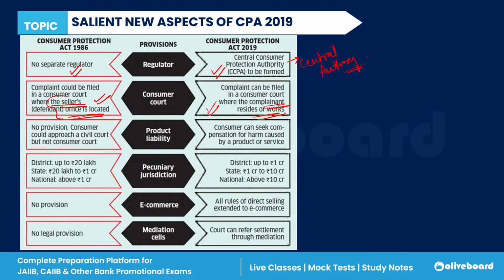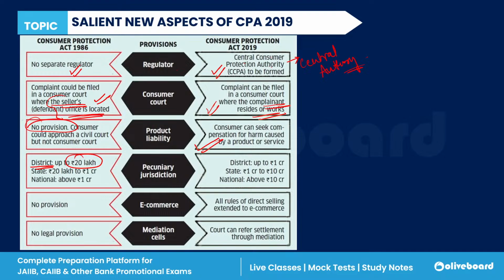If we talk about product liability action, there was no provision for that in the earlier Act, whereas here there is a provision, and compensation is given for any harm caused by a product or service. Here, under the Consumer Protection Act 1986, the district commission's limit is up to 20 lakh.